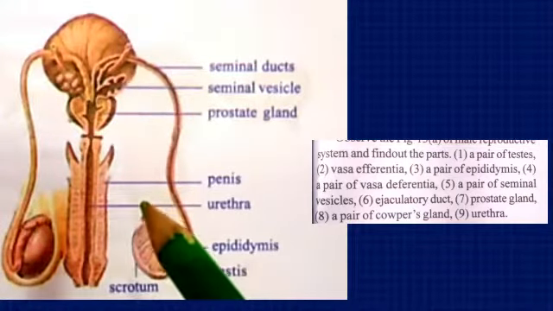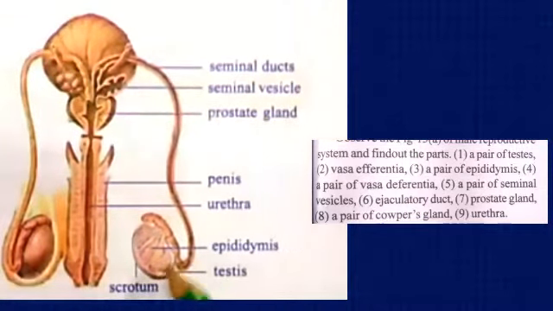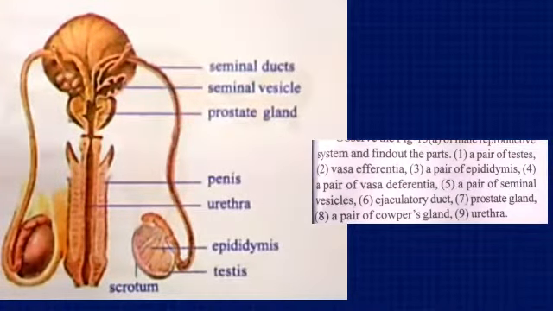Naturally, the question asked every time in the examination is why the testes are placed outside the body. It is in order to maintain a low temperature, because if the higher temperature exists inside the body, the sperms cannot survive.